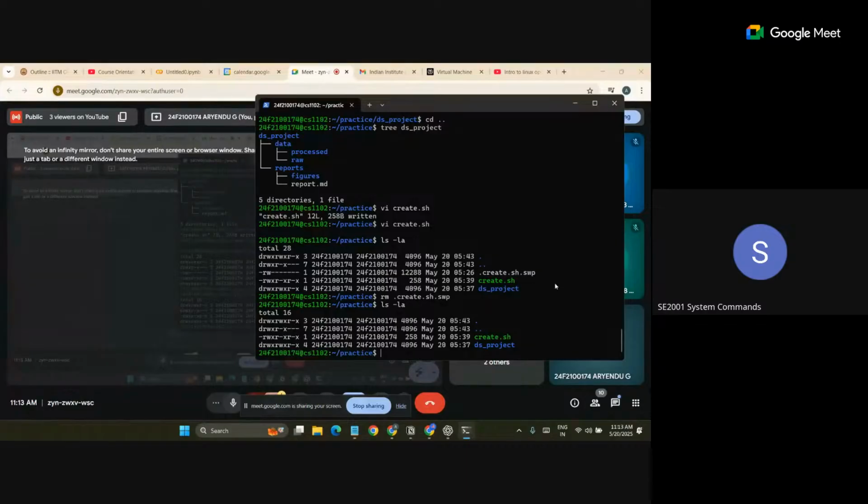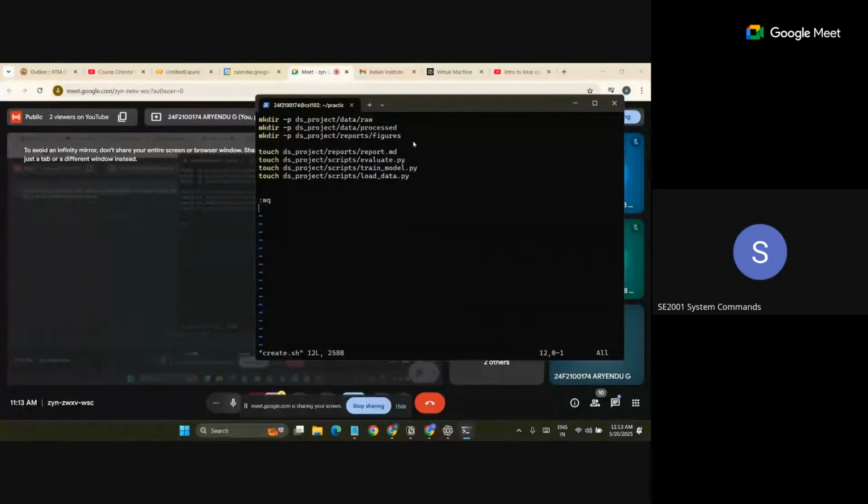Okay, now ls to check. Now just vi create.sh. Okay, now you open. If you want to add, press i first. If you want to edit something, press i. Now you can type something or modify anything. It is not happening, I think. Just move your cursor. You are able to type now. I forgot to add that scripts directory, that is why I asked.